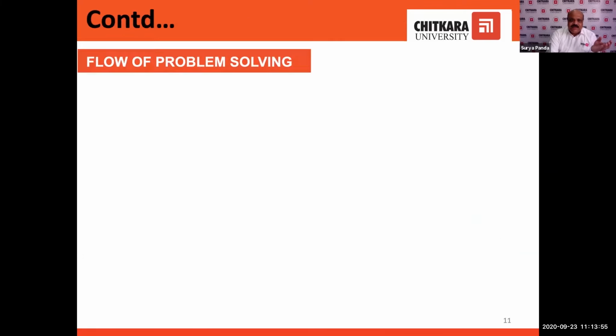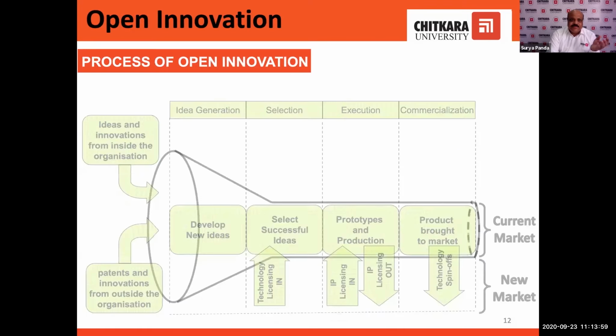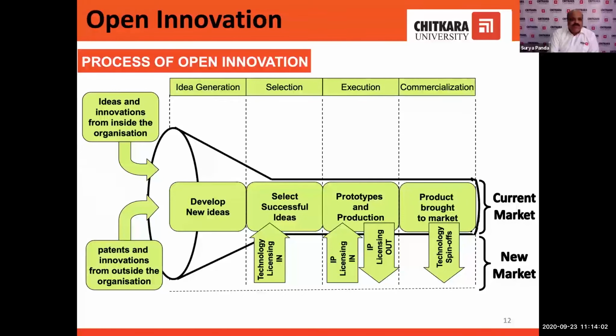It will be clearer when we see this diagram. We get so many solutions for a single problem. Solutions come from different brains, from different patents, from different innovations, already existing innovations.